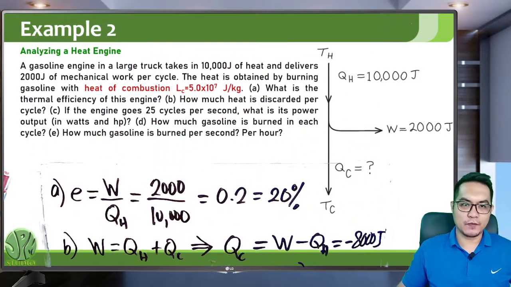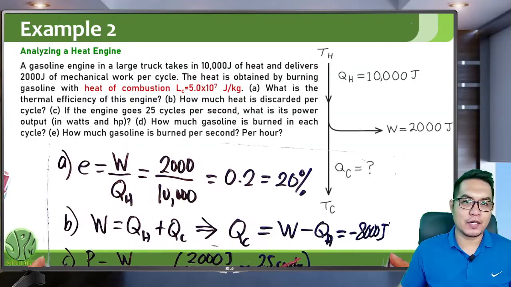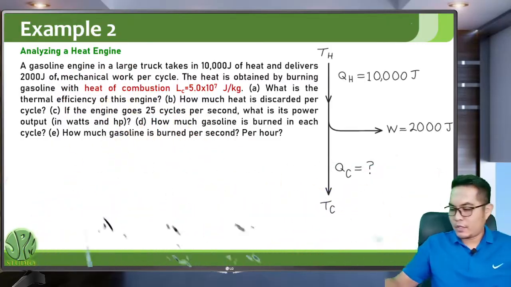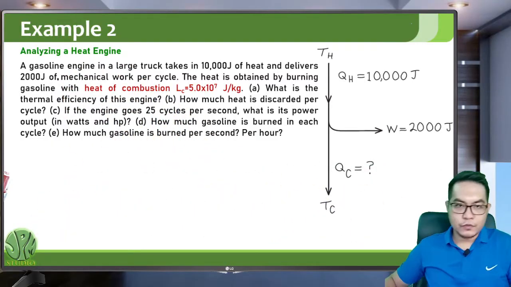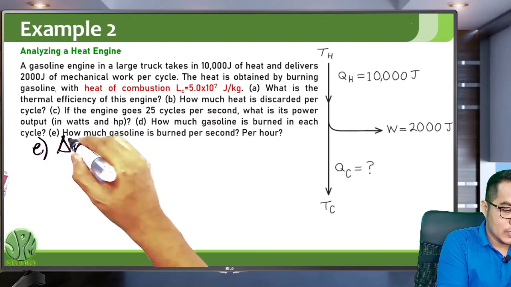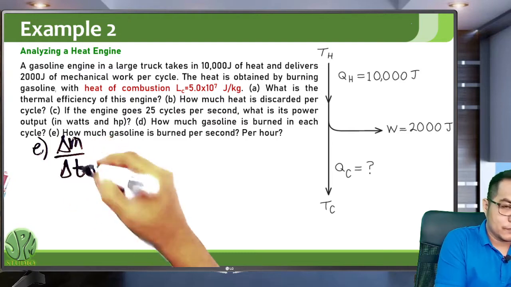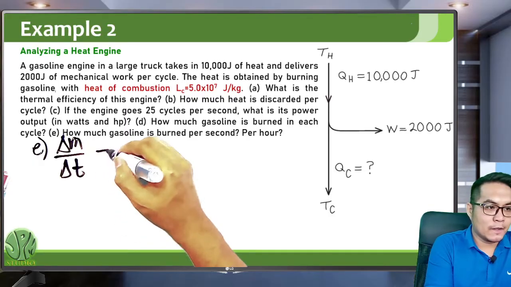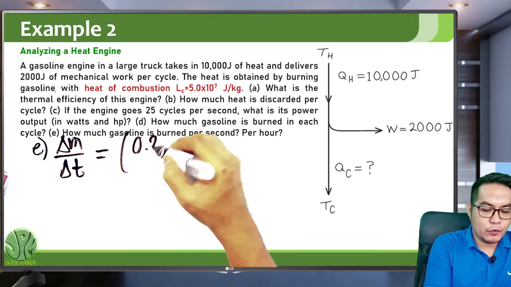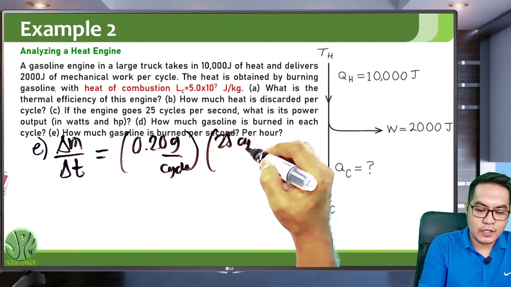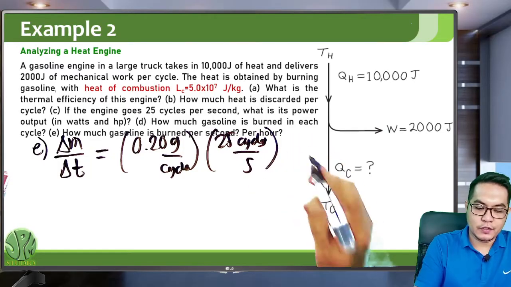For the last question, how much gasoline is burned per second and per hour? For letter E, we are trying to find the rate of mass of gasoline burned per hour and per second. So change in M over change in T. You will get 0.20 grams per cycle, and you have 25 cycles per second.